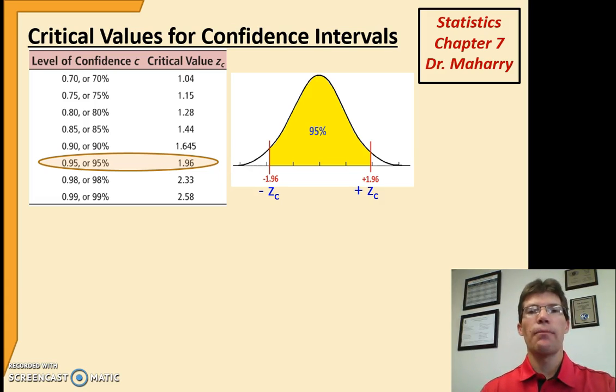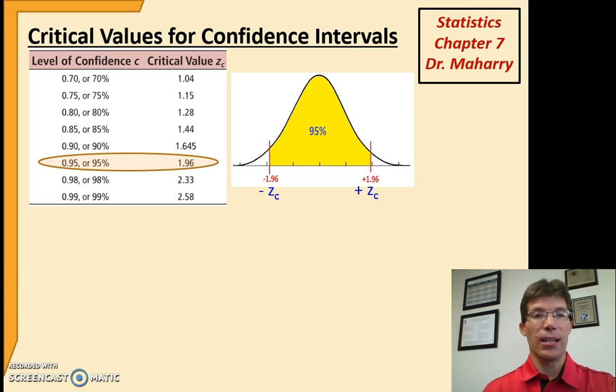Well, if you were to look up the plus and minus 1.96 in your z table, those are the z values that give you the middle 95%. If I wanted a 99% confidence interval, plus or minus 2.58 gives me the middle 99%. So this little table at the left of your complete table kind of does this work for you.